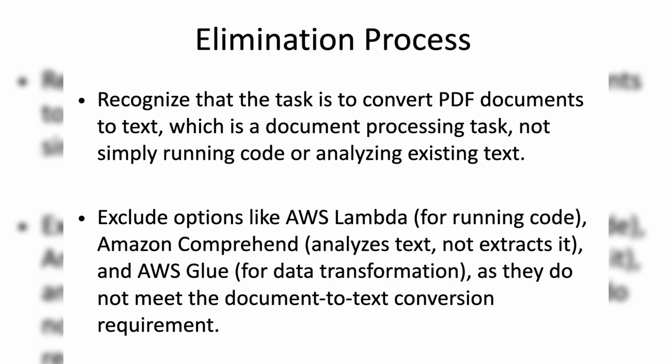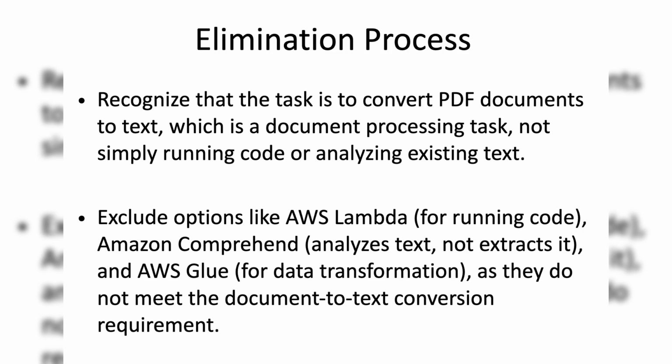To solve this question, the first step is to understand the purpose of each option and then eliminate the ones that clearly don't fit. Recognize that the task is to convert PDF documents to text, which is a document processing task, not simply running code or analyzing existing text.